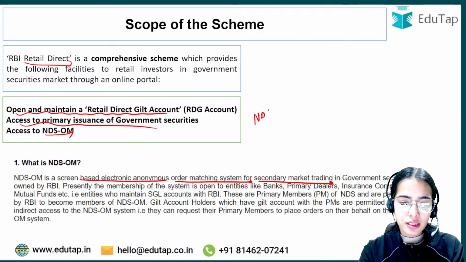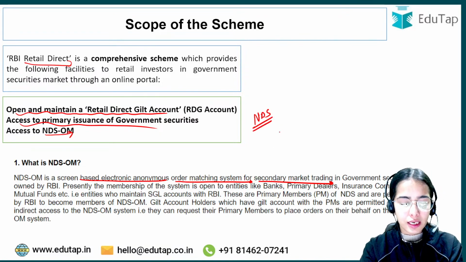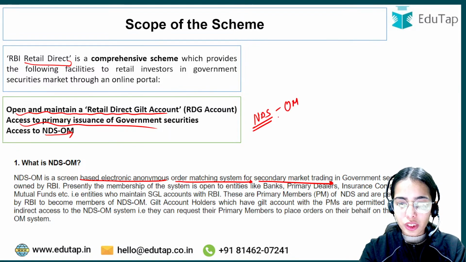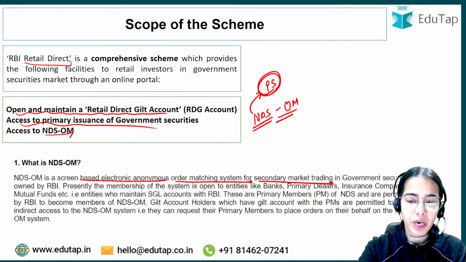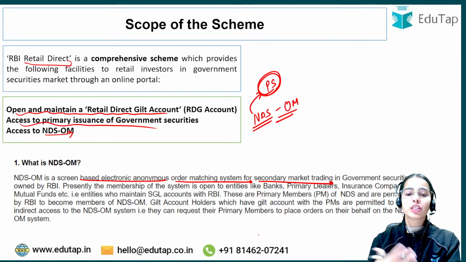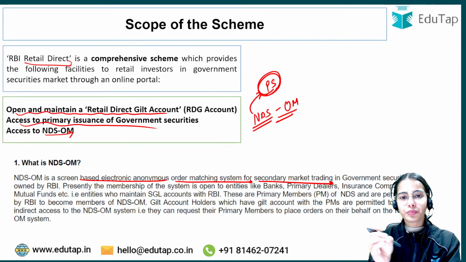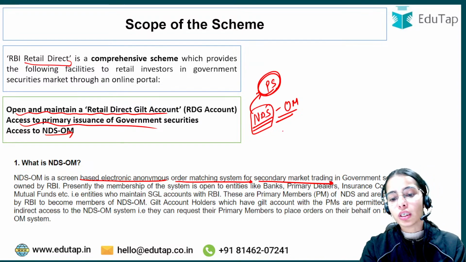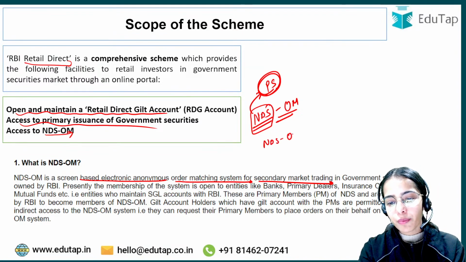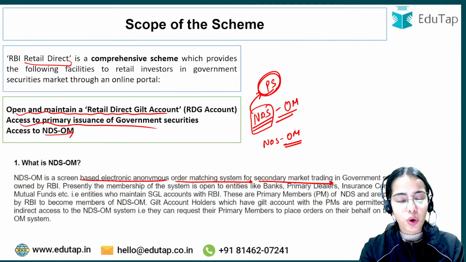The NDS, that is the Negotiated Dealing System, was launched with the primary market in mind, so that government securities would be issued by the RBI through this NDS platform. Later on, the NDS-OM platform was launched, that is the order matching platform.